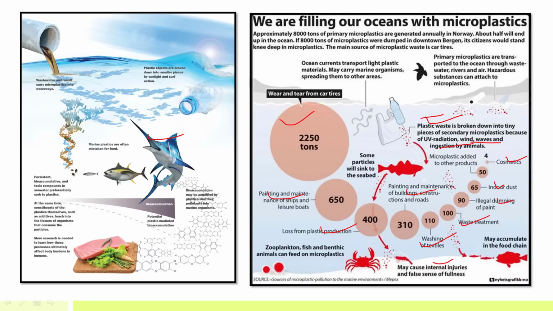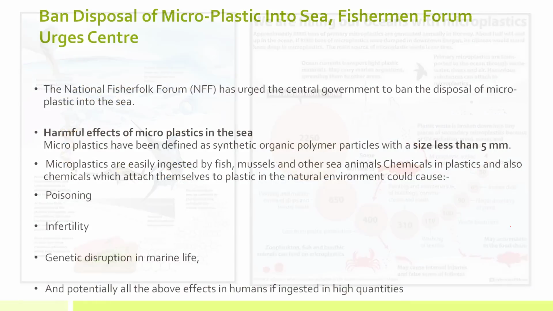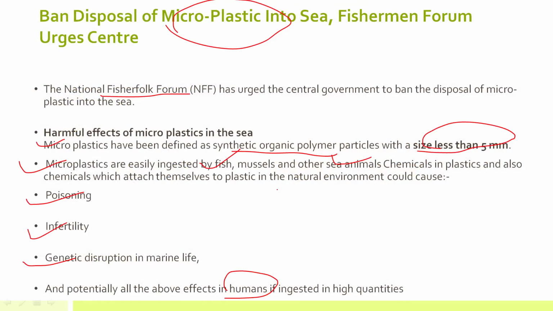For example, they can cause internal injuries and a false sense of fullness. This microplastic can further bioaccumulate in marine organisms, and it can enter the human food chain as well. So this is a very prominent problem of water bodies, especially oceans, and that's why national fishermen folk have urged the central government to ban the disposal of microplastics into the sea.